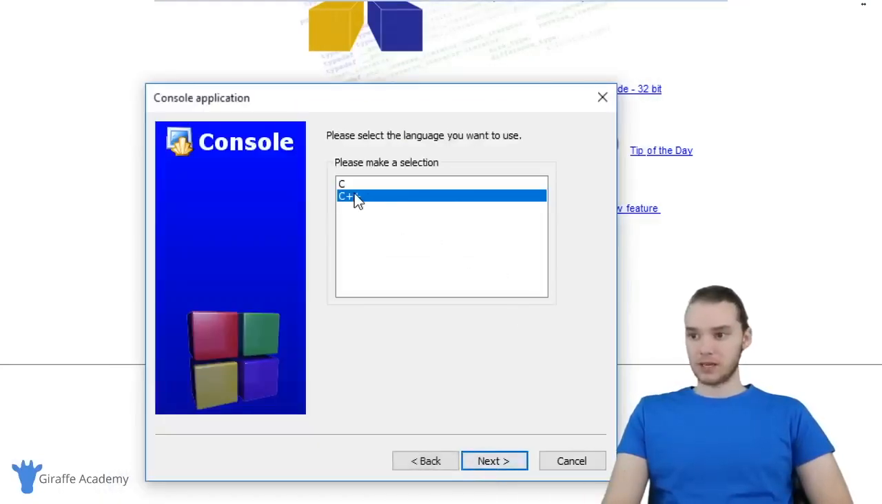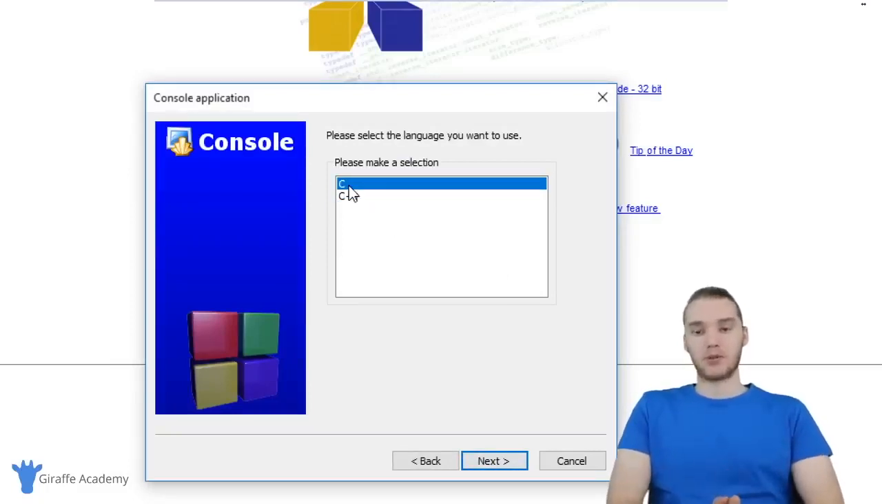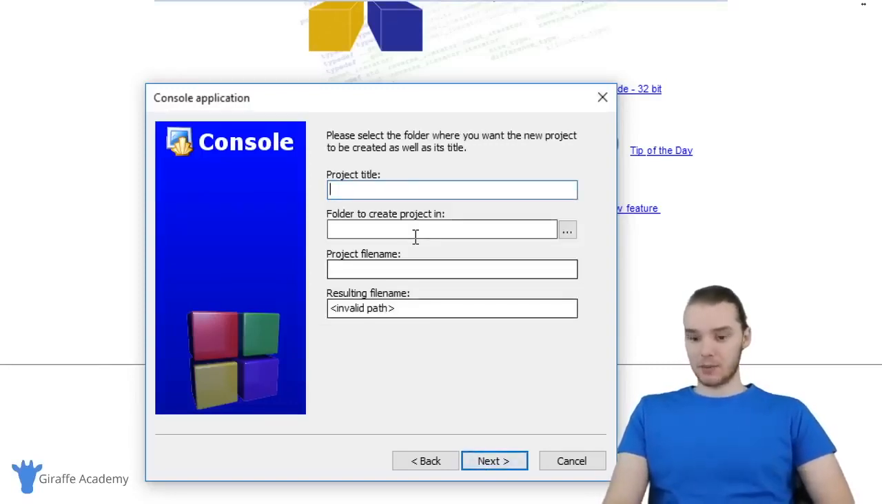And you'll see over here it says C++ or C. Now C and C++ are both different programming languages. For this course, we're going to be working with C, so just highlight C and click Next. And we're going to give this a title. I'm just going to call mine Draft.